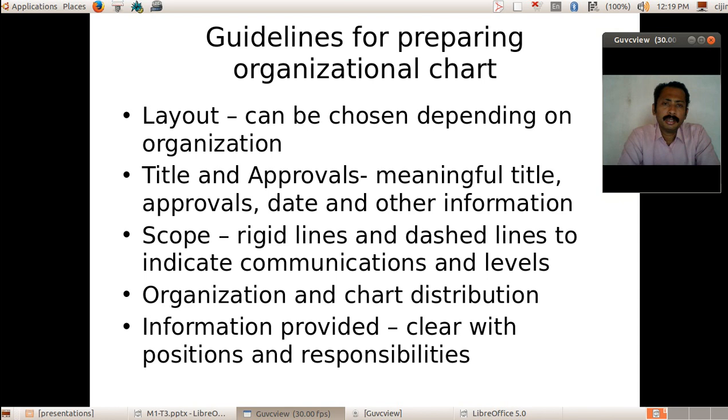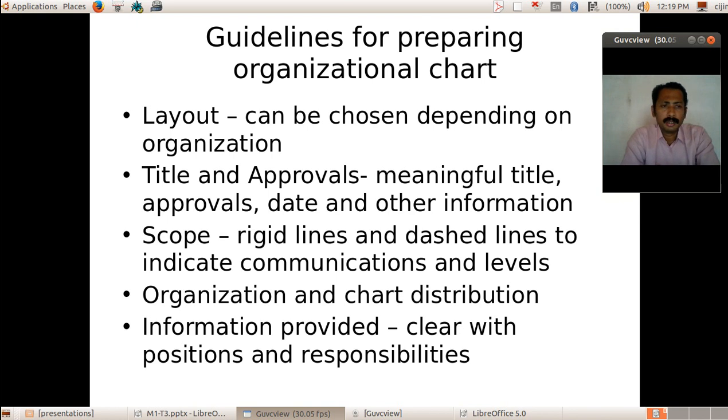Then they should decide which type of chart and organization distribution should be used, and clear responsibility and position information will be shown in the chart.